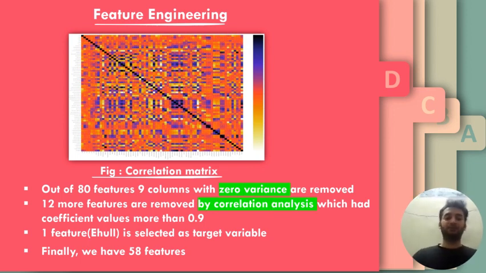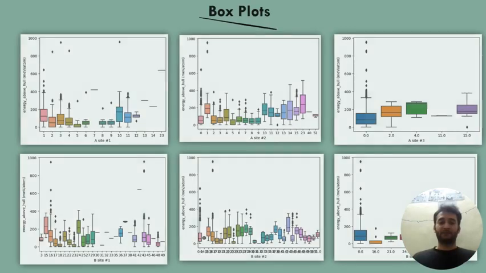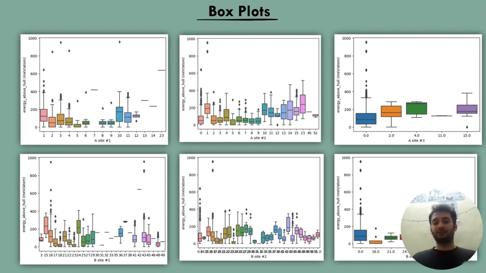The correlation matrix is used to determine on which factors our energy depends. As we have 80 features, our energy depends on only 58 features, so the rest are eliminated. So these are the graphs for representing our data.